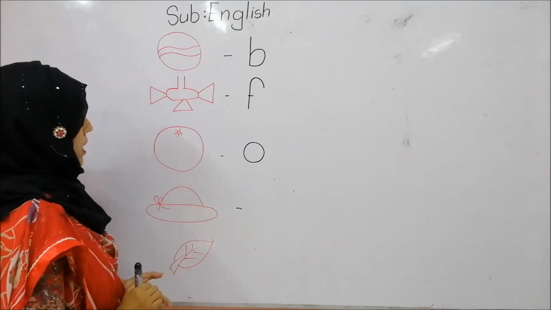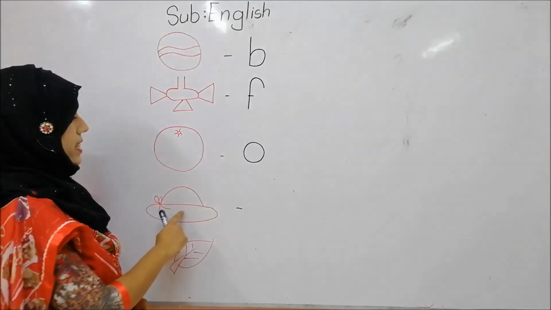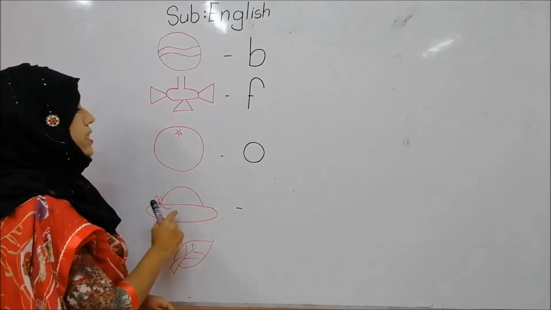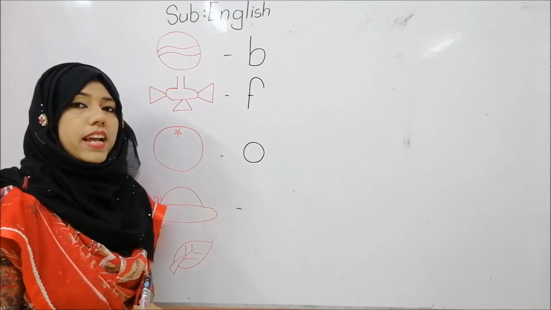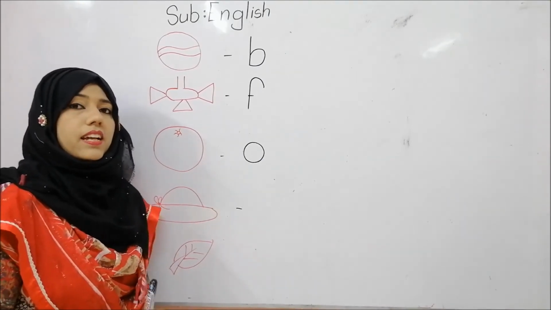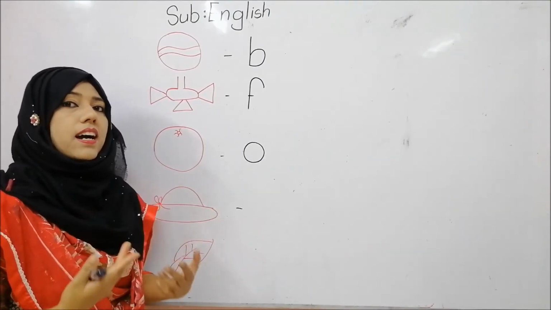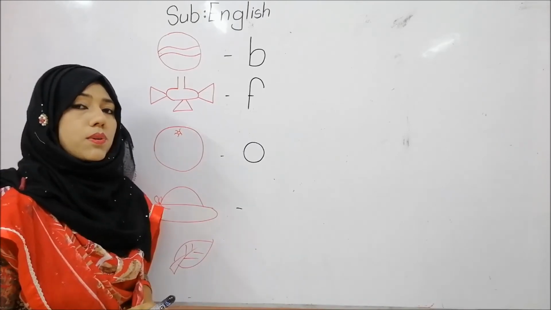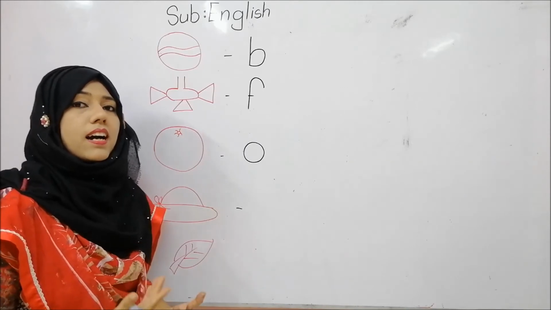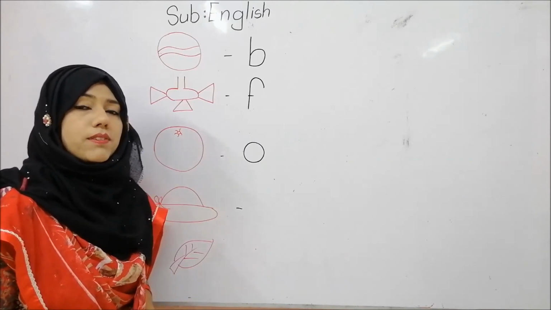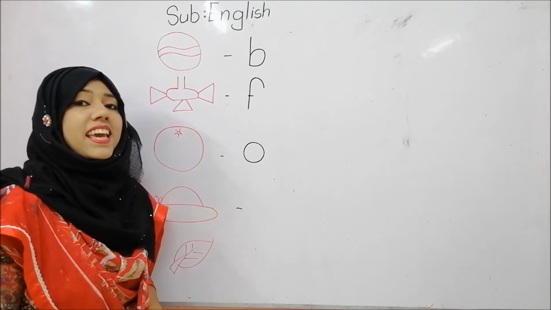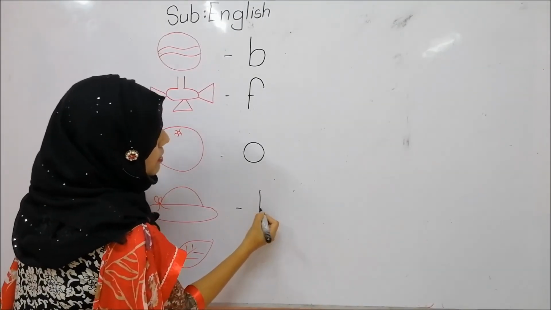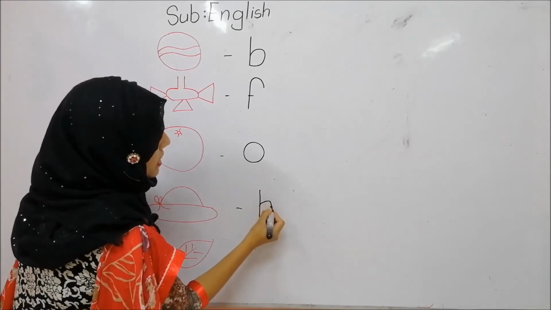Okay, now look here. What is it? This is hat. Okay, so what for hat? Can you say? Hat. So here the beginning sound is ha. So which letter's phonic sound is ha? H. H phonic sound is ha. So I will write here letter H.